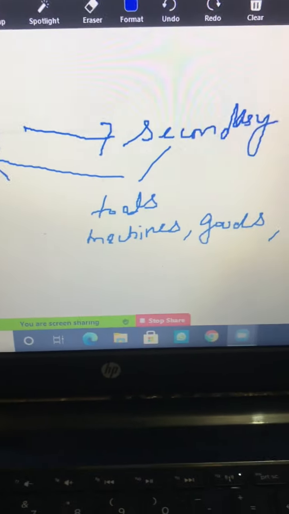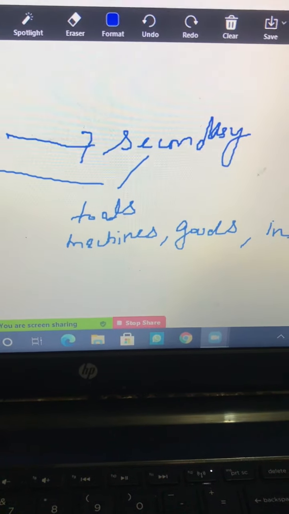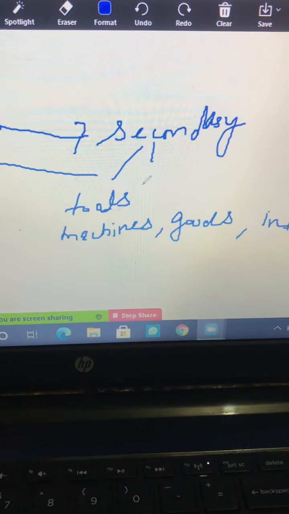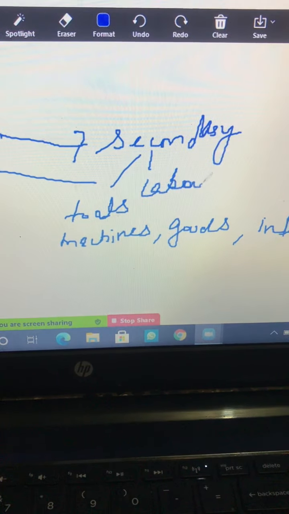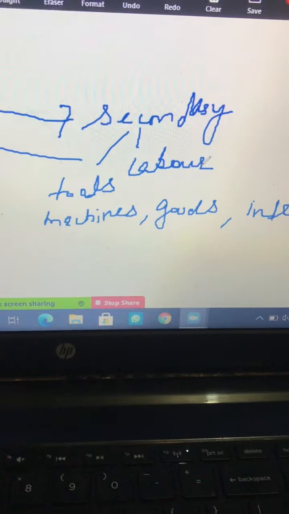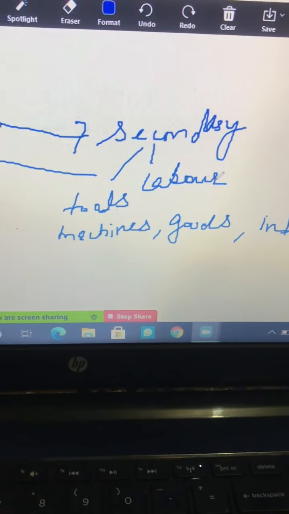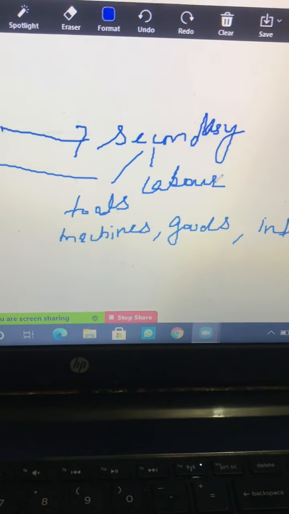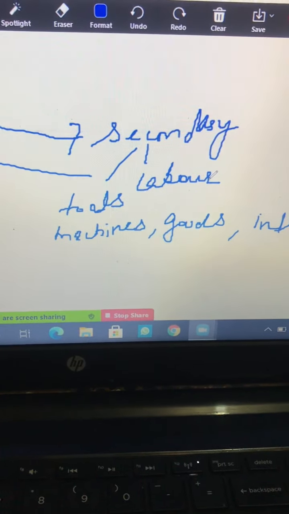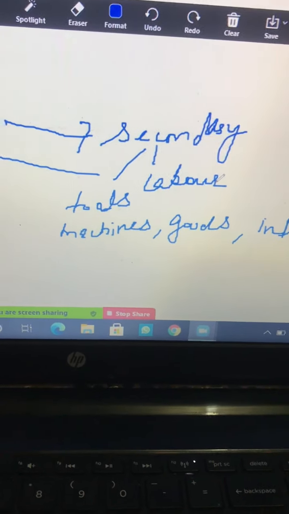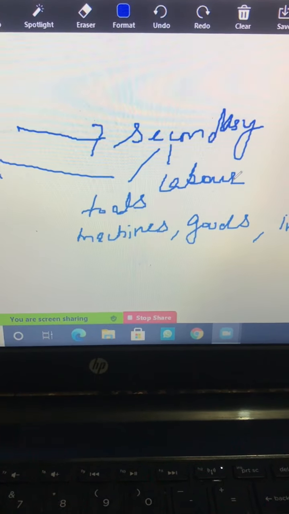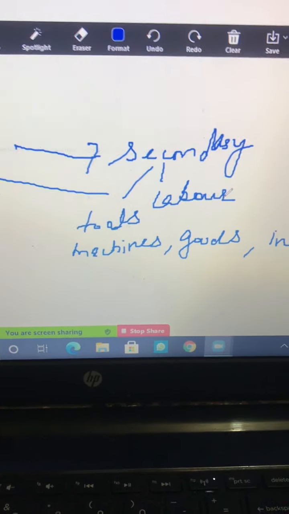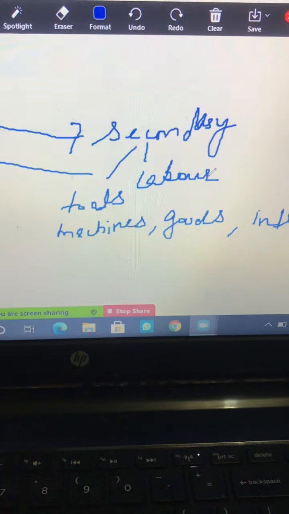And above this, what is the secondary sector going to do? Secondary sector is going to absorb labor. The primary sector is overpopulated, overcrowded. So this extra volume, the surplus labor of the primary sector, is going to be adjusted by whom? By the secondary sector. So these are the points showing how the secondary sector contributes to the development of the primary sector.